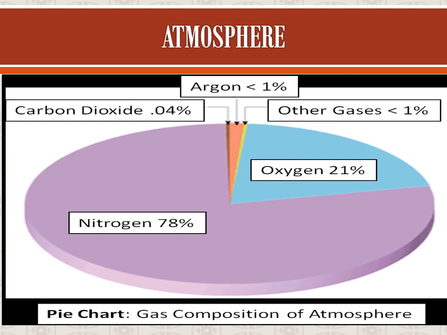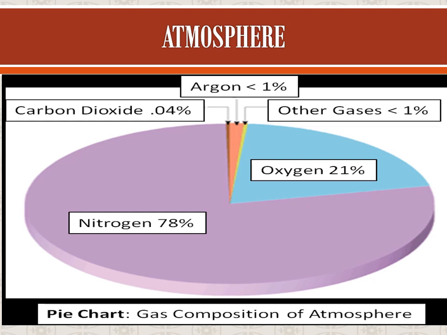It also prevents the escape of heat at night to maintain warmth on earth. Otherwise the night time would be very cold.